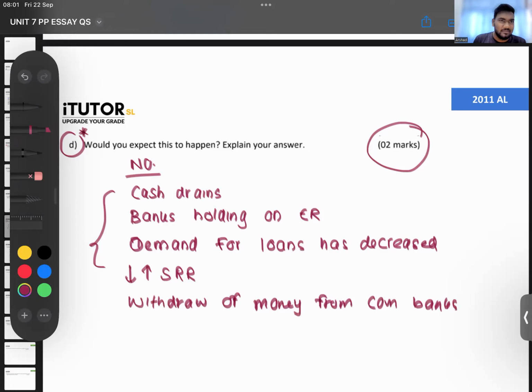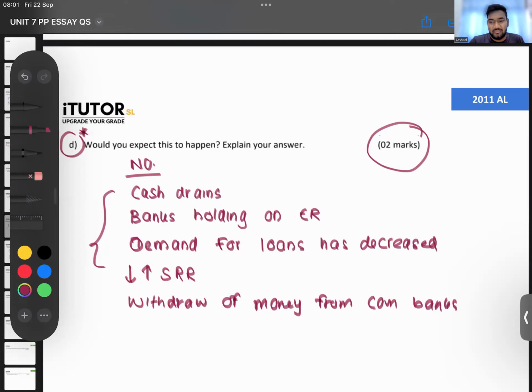Usually, most of the time, after a credit creation calculation, they ask, would you expect this to actually happen? Answer is no. Because credit creation, guys, has so many assumptions, has so many unrealistic assumptions. When you take a loan from one bank, will you go and deposit that fully in another bank? You're taking a loan because you don't have money. See, so many unrealistic assumptions. They are assuming that when one person takes a loan, he will go and put that same thing in another bank.